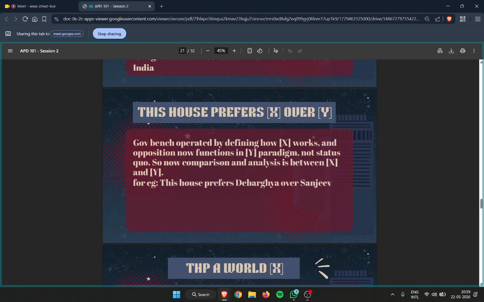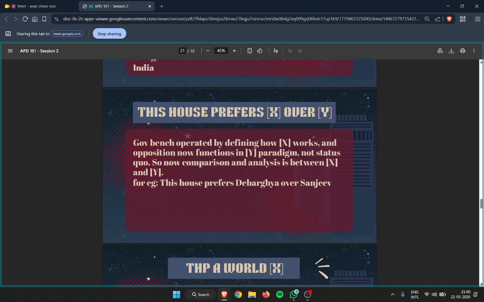This house prefers X over Y. The motion in itself suggests that something needs to be preferred, right? For example, you prefer chocolate over cake or something like that, right? The exclusive deviated burden from the initial THP X motion is that you don't need to defend the status quo, right? Rather, you operate on a comparative as to why you prefer X as government and Y for opposition, right? In this very thing, you have to draw a comparative between X and Y as to why you prefer this over that, or eventually for opposition, why you prefer Y over X.